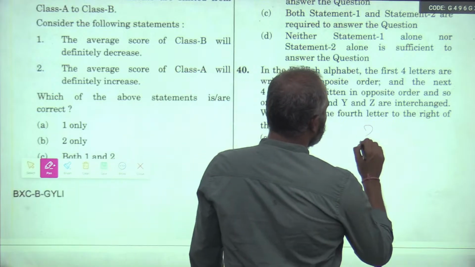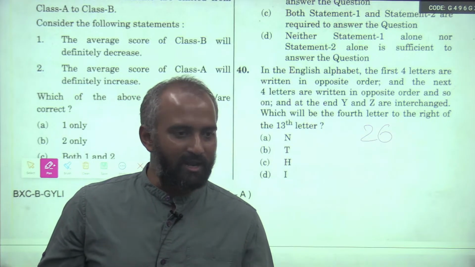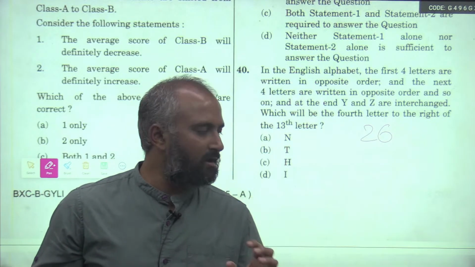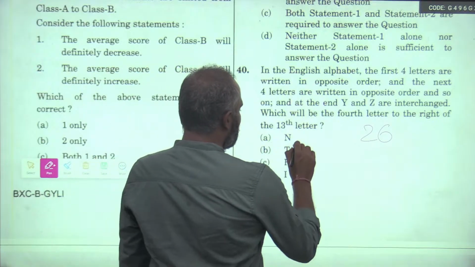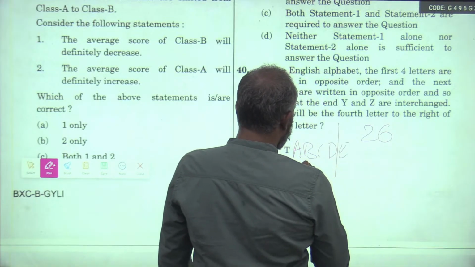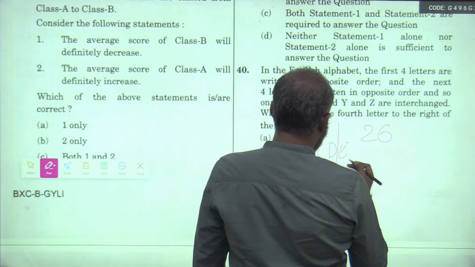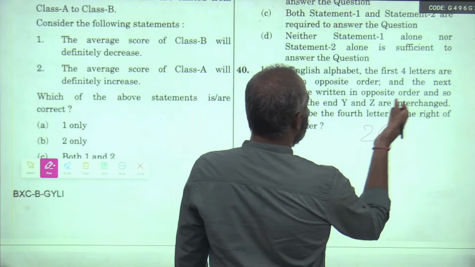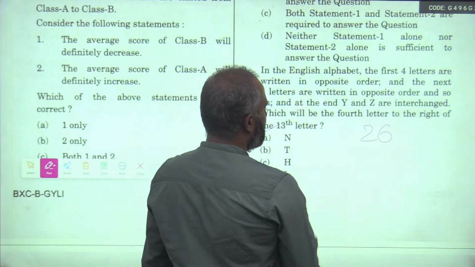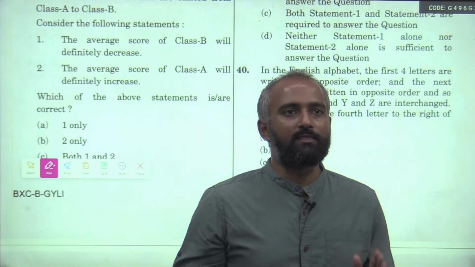How many letters are there? 26. Whenever you read a question which you are familiar with, take a second. One way people try to solve this is they write all the letters A, B, C, D, E, F, G, H, divide into groups of 4, and mechanically reverse them, and then find what letter is next to the 13th letter. But first think of the question itself. Is there a way to solve this logically?